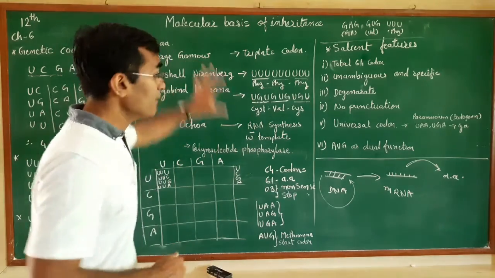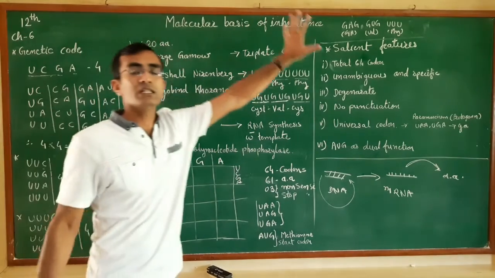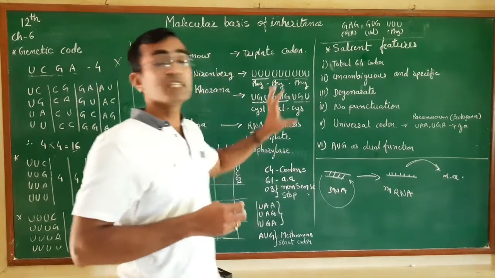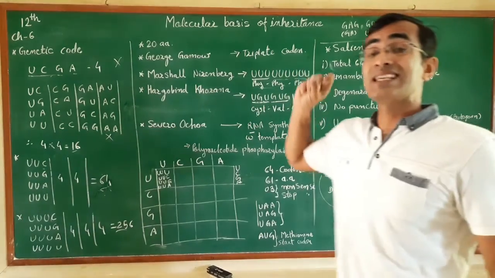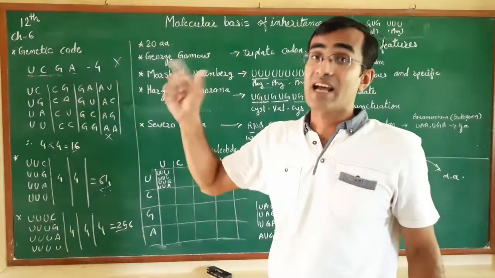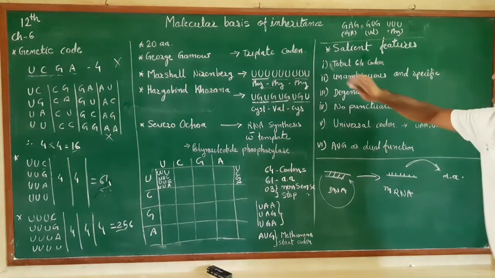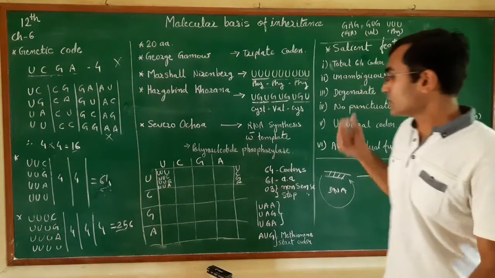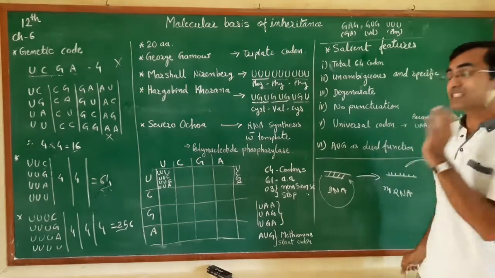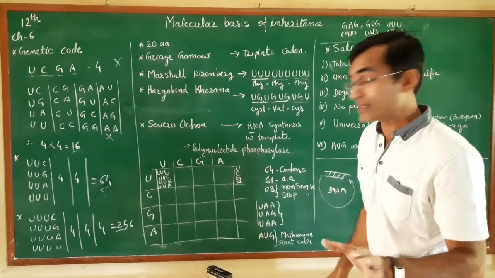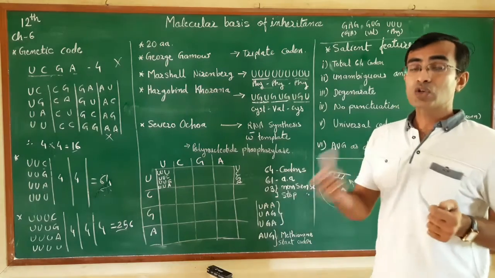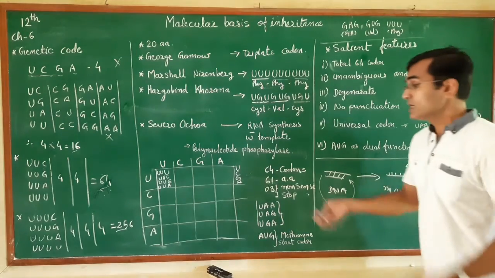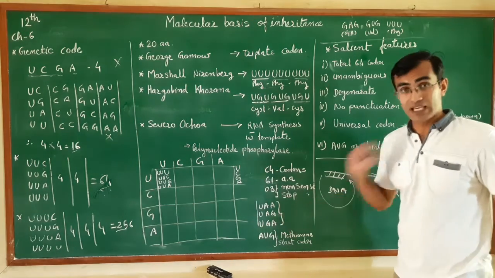Now we sum up all this information in a very short form, and those are called the salient features of the genetic code. This question is very important from an exam point of view. First, the total number of codons is 64. Out of that, 61 code for the 20 amino acids, and 3 do not code for anything. Those are called the nonsense codons. You need to remember the codes: UAA, UAG, UGA.